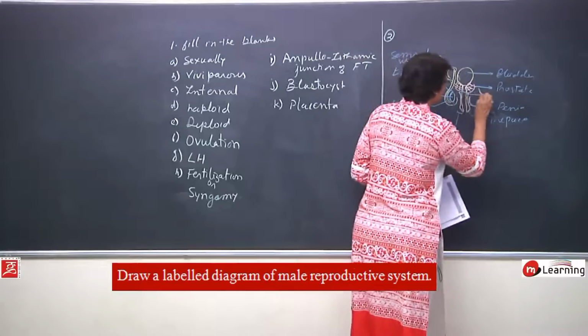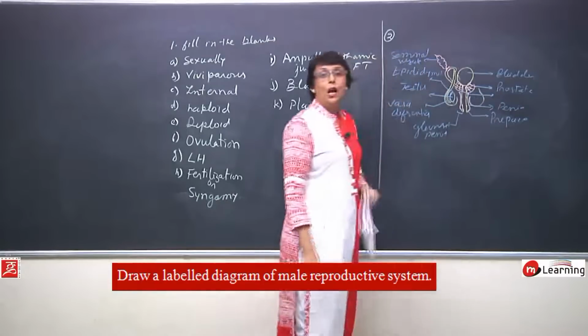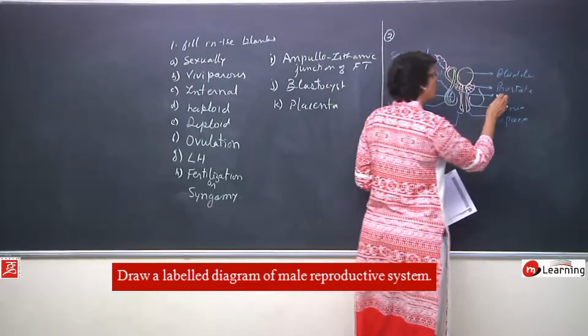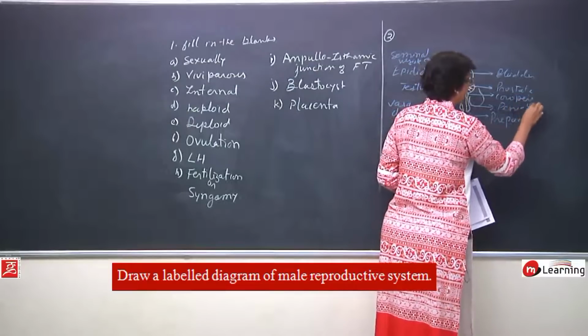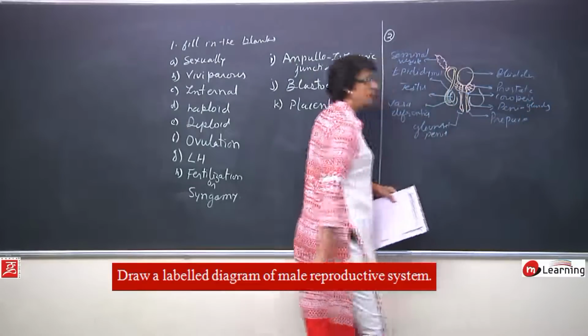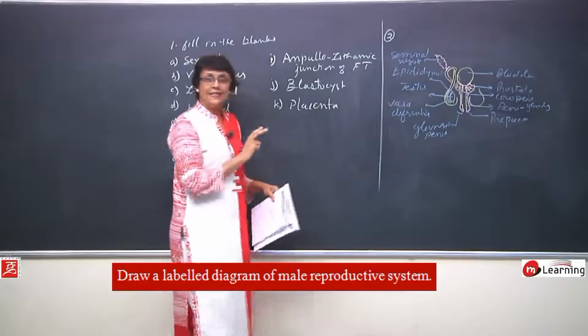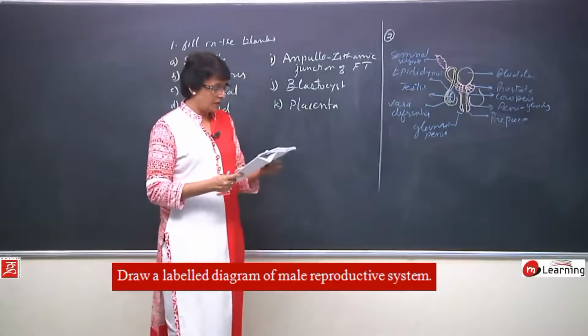These small glands which are here are called Cowper's glands or bulbourethral glands. So, complete detailed structure of the male reproductive system.